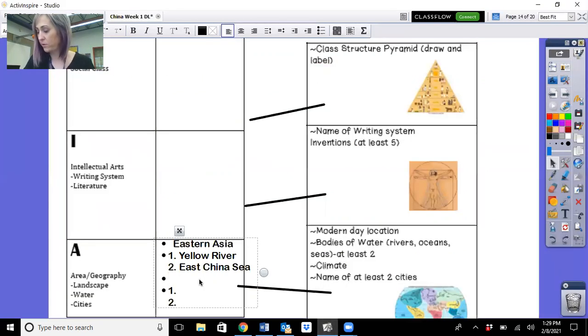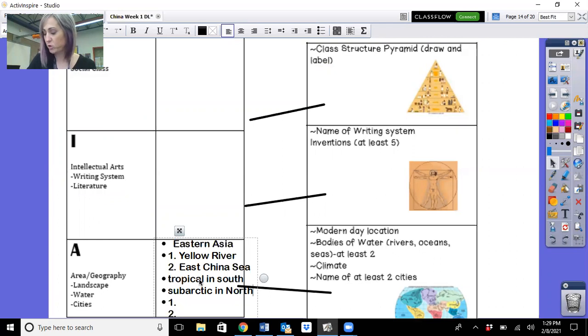So we're gonna put tropical in south, which makes sense because that's gonna be closer to the equator, and subarctic in north, which again makes sense because you're going up towards the North Pole, the Arctic Circle.